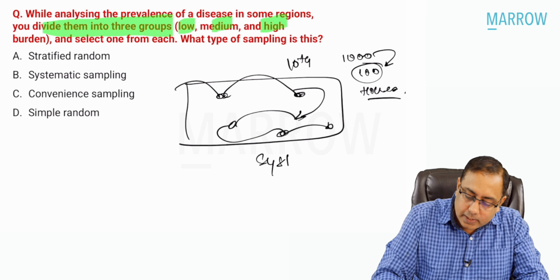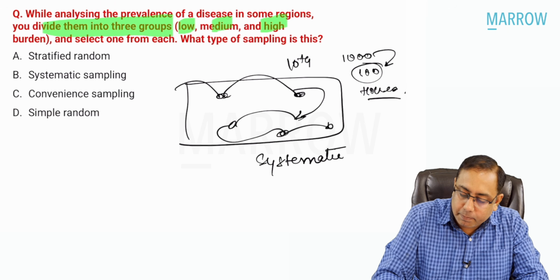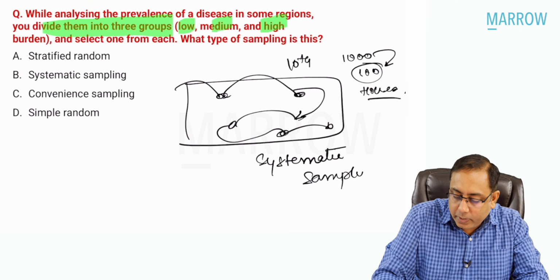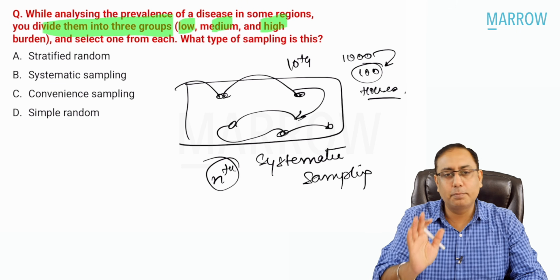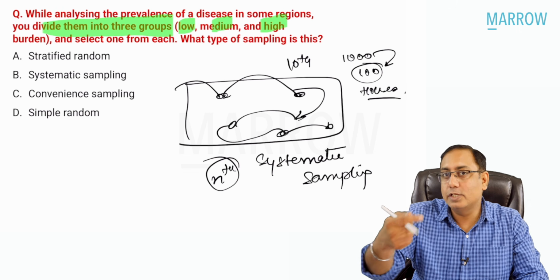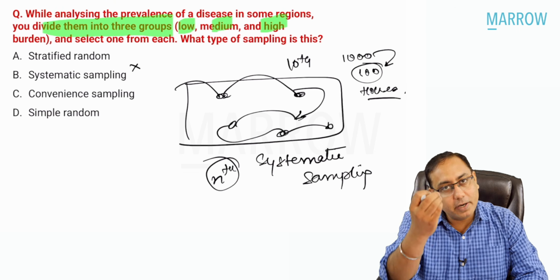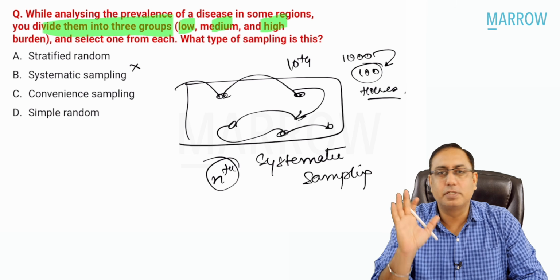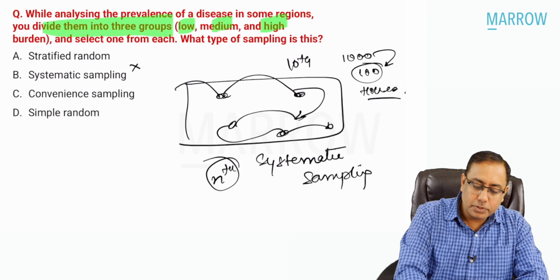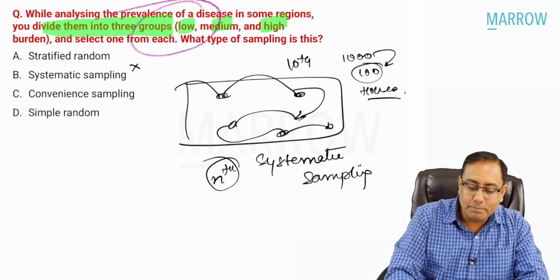This is called systematic sampling, where you are selecting every nth person, or 10th person, or 5th person. So this is not the case which is happening in this MCQ. So systematic is out. Many students got confused that maybe it was systematic. It is not systematic. It is a very simple question, beta.